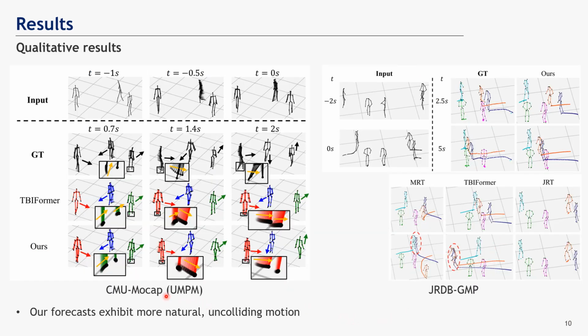Compared to previous works, our method forecasts a more natural walking motion, while previous works show some feet skating. On the JRDB GMP dataset, our method shows 2-person walking side by side, while other works end up in collisions.